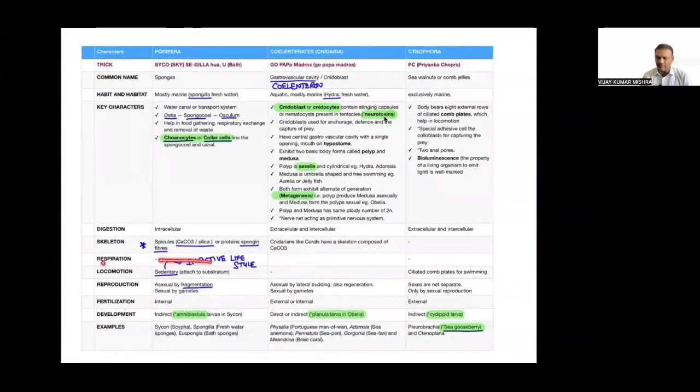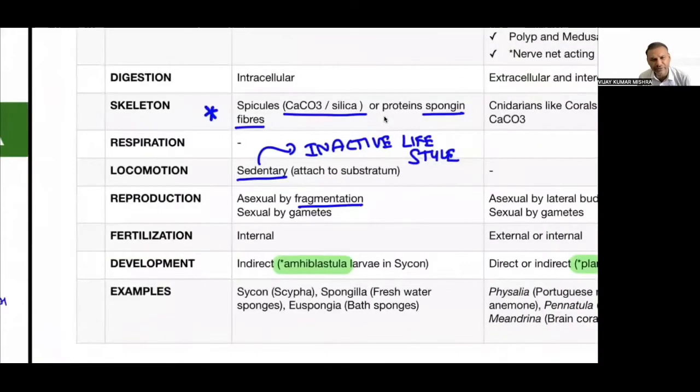Respiration will be directly through the body surface, so there are no specific organs present, because obviously it's a cellular level of organization, so no need of organ here, no scope for organ here. Locomotion is sedentary, attached to substratum. They have an inactive lifestyle. They do not need to move much, and that's why an inactive lifestyle is called sedentary, attached to the substratum.